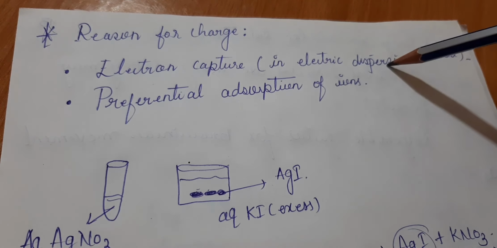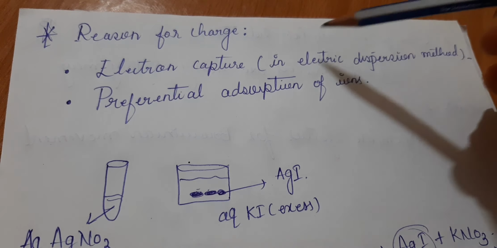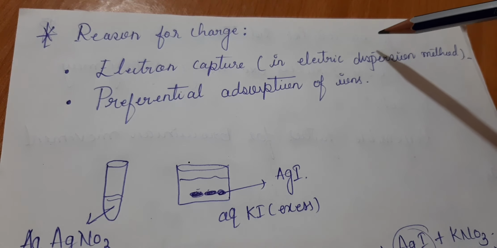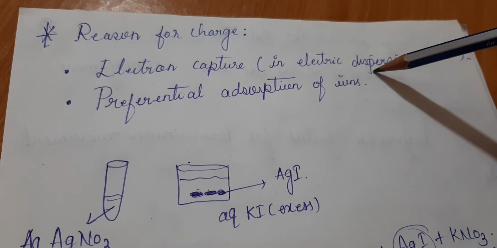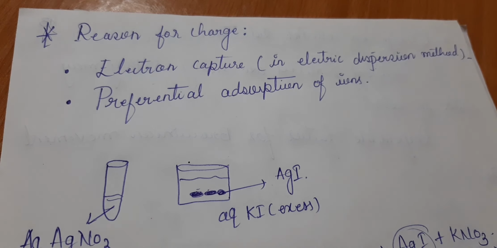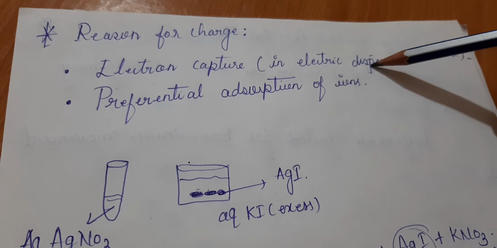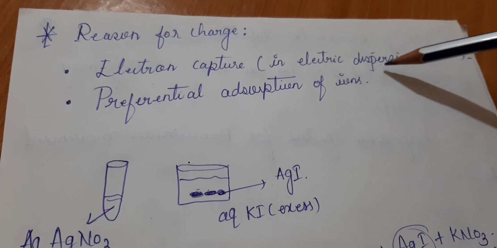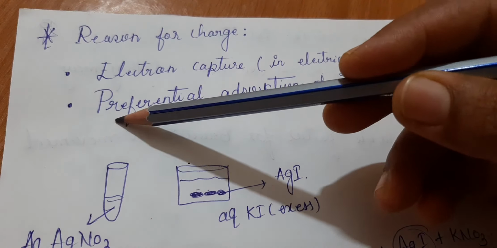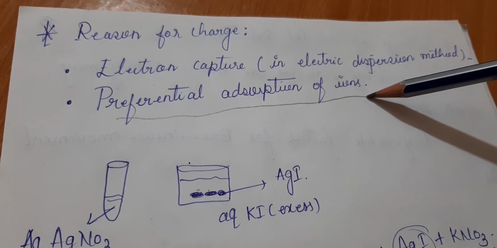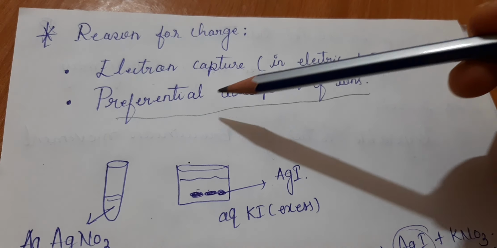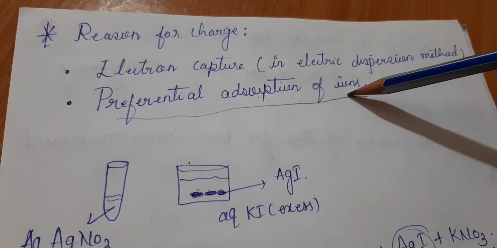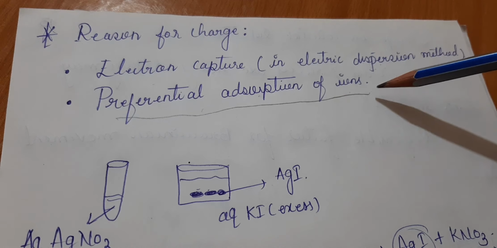In the electrodialysis process, colloidal solutions carry the charge in the presence of electricity. Due to the charge present on colloidal solutions, preferential adsorption of ions takes place. We need to understand what this preferential adsorption of ions on colloidal particles is.